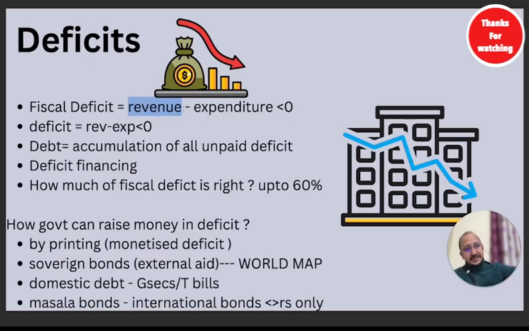For the next budget, there are still 3 or 4 months. The last budget is already done. The money of the government is exhausted. The government has utilized all the money. Now, in the middle of the year, what can the government do? Just think, pause, and come back. Now, for the immediate requirements, what can the government do?